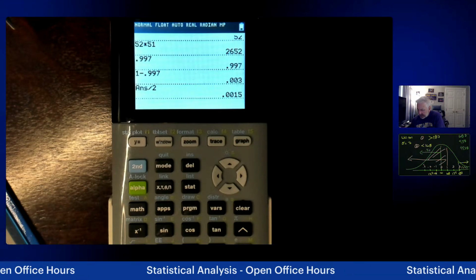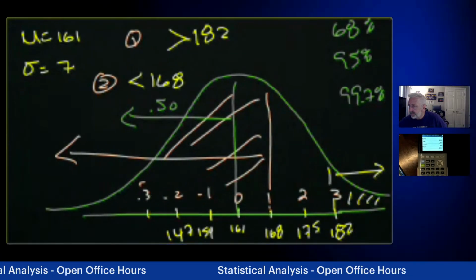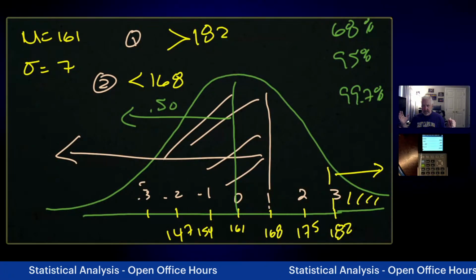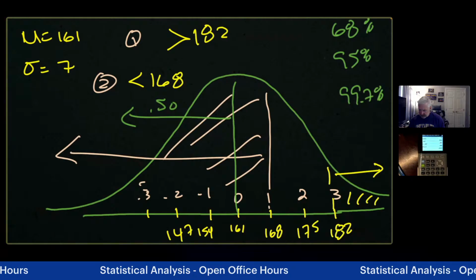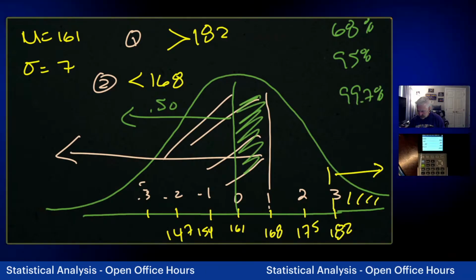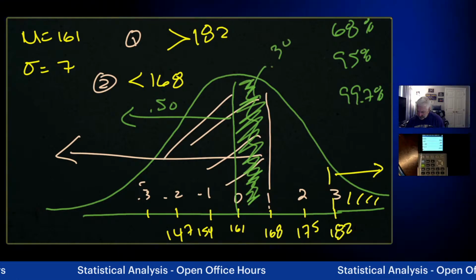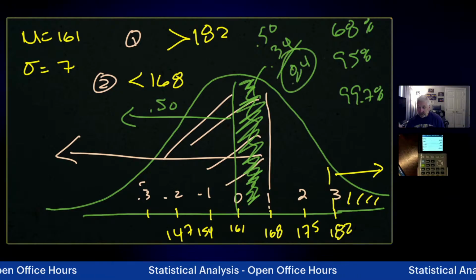And we know that from 1 to 1 is 68%. Let me switch this back. We know from 1 to 1 is 68%, which means whatever we've got left right here is half of 68, which is 0.34. So we add that to our 0.5, and we get 0.84. We did one like this in class last night.